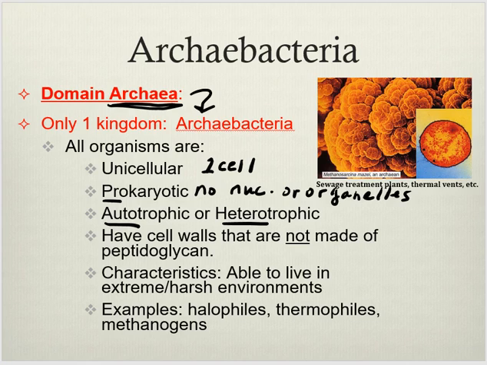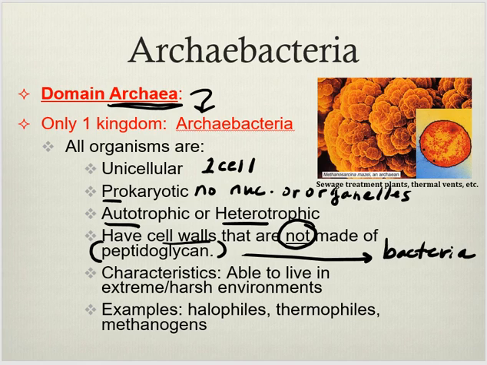They have cell walls like plants, but they lack one specific thing that plants have. That's why we can't put them in the category with plants. They have to have their own category. They do not have this protein called peptidoglycan in their cell wall. What is it made of? It varies depending on the organism. We just know that they don't have that component, which keeps them from being a plant, which keeps them from being certain fungi. That's why they have their own kingdom.